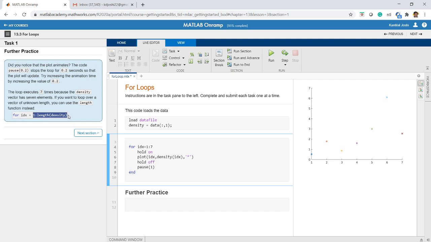Not 7, but the length of density. So density is some data. If you don't know the exact count of the elements of that variable, you can use the length function. It will give you the length. Since we know this length is 7, I have written 7 here. If you don't know the length, just use the function length in brackets and provide the name of the variable, that is density, right? So this is about for loops. Let us move on to the next section.